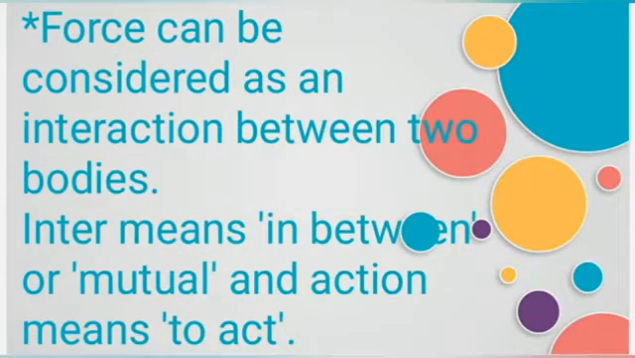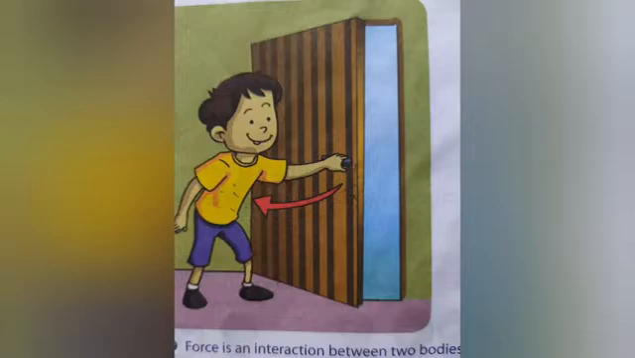Force can be considered as an interaction between two bodies. Inter means in between or mutual and action means to act. So we can say that force is a mutual action of two bodies on each other. For example, when a door is being pulled by a person, the person applies a force on the door, as a result of which the door gets opened. So this is caused by an interaction between the two bodies, that means the person and the door.